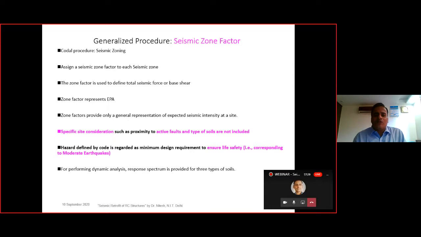Then we have the seismic zone factor. The seismic zone factor is dependent upon the previous history of earthquakes, where the faults are lying, and various geographical factors that are considered. Once we know this, the experts have derived the seismic zoning factor for the entire Indian map, and this is how the seismic zoning factor is arrived at.